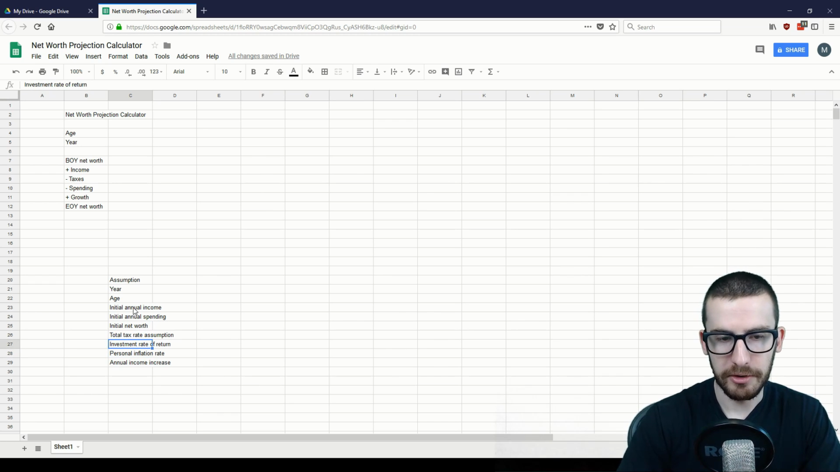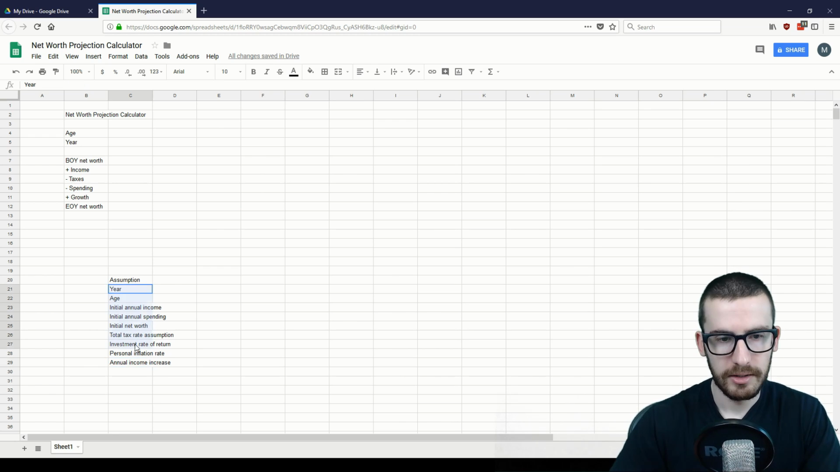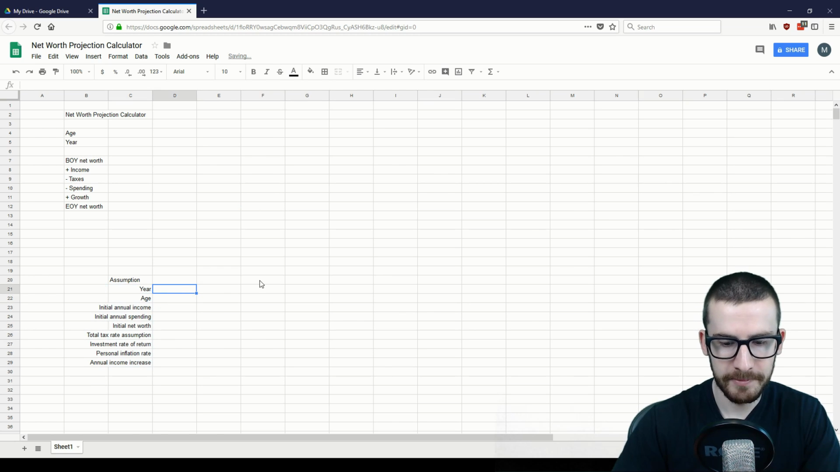your rate of return on your investments, your personal inflation rate, which effectively is how much you increase your annual spending per year, and then your annual income increase. In this case, that'll be expressed as a percentage. So I'm going to right justify all of those pieces of text, and we're going to start putting in our assumptions here. You would obviously fill out the assumptions that are relevant to you. In this case, I'll fill out something that's a little similar to me, and then we can work from there.